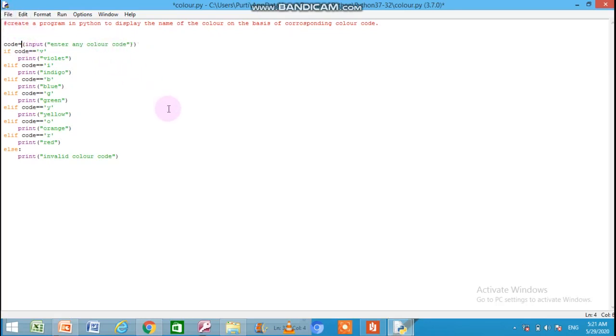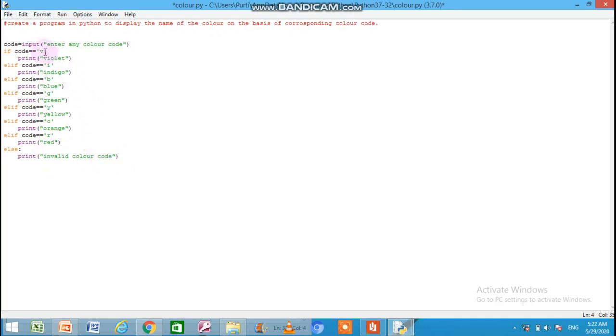The input will be the first letter of the color, that is A, B, C or D, like that. So according to that character value, the color name will be printed. As you can see in the input statement, "enter any color code", this message will flash, and the user will enter any color code, that will be a character. Other than these characters, V, I, B, G, Y, O, R, if the user enters any other code, the invalid color code message will be flashed.